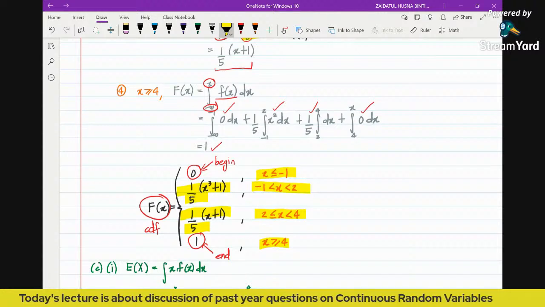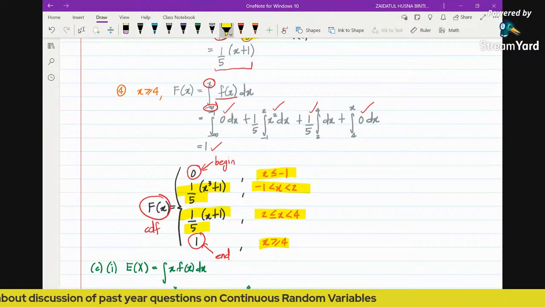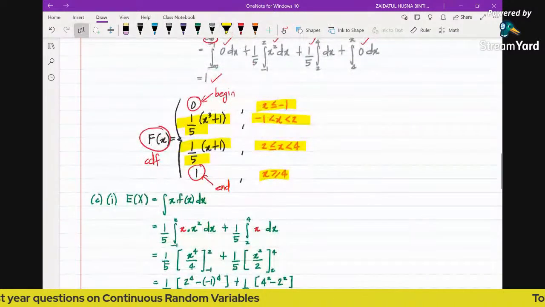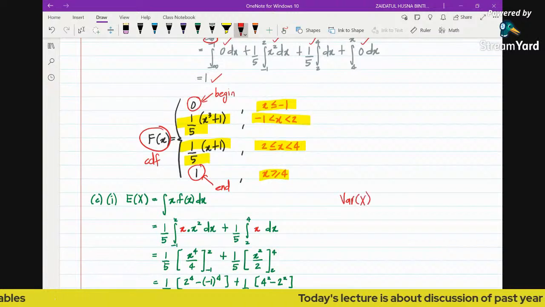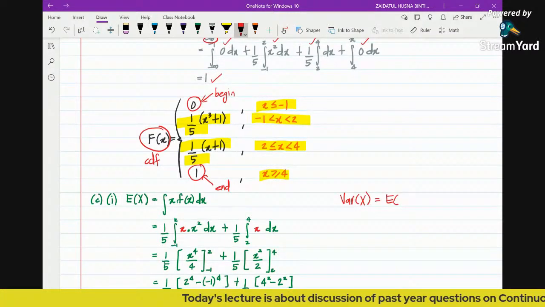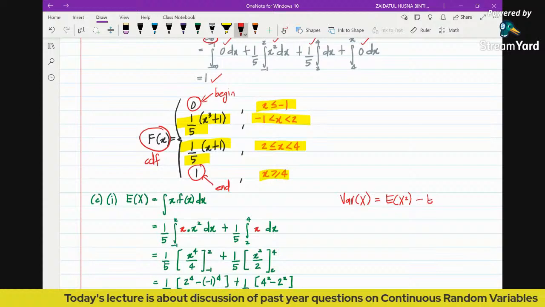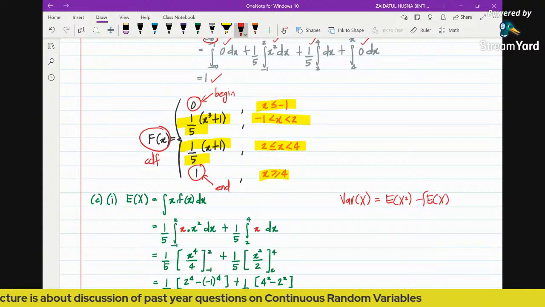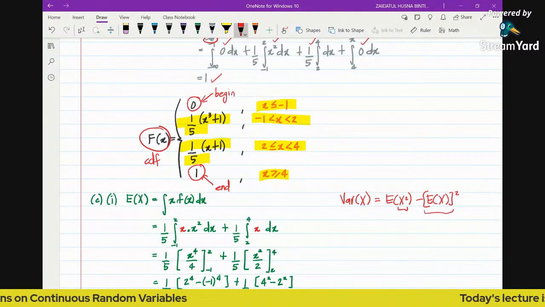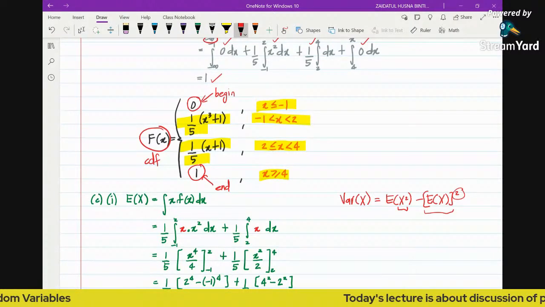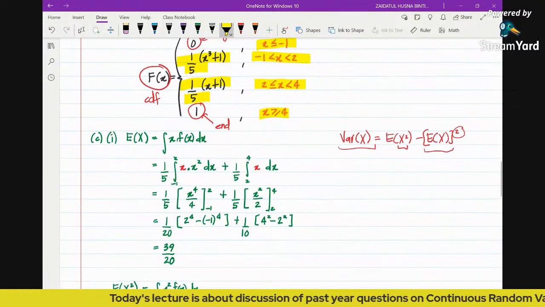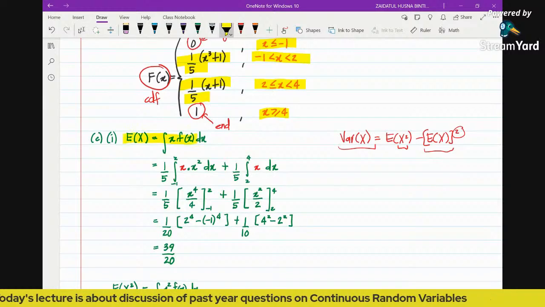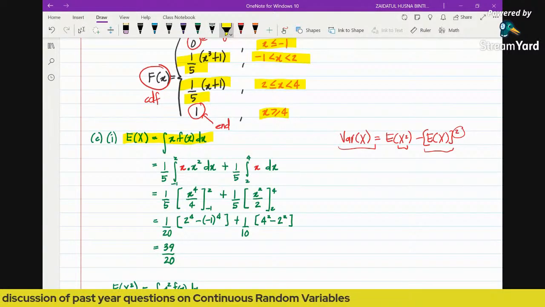Next, we continue with the C part, calculate the variance. For one Roman, we are required to find the variance. But again, we know the variance comes from this formula, so we cannot find the variance straightforwardly. So what do we do? We need to apply this formula. Variance is basically expectation of x squared minus the square of the expectation of x. So in order to find the variance, we just need to find the expectation of x and expectation of x squared. So you can see here, expectation of x is simply the integral of x multiplied by its PDF.